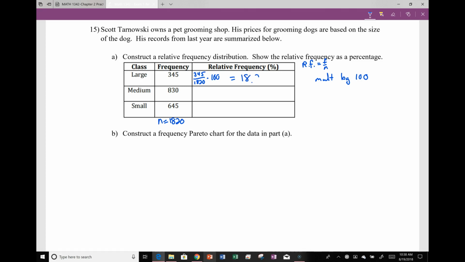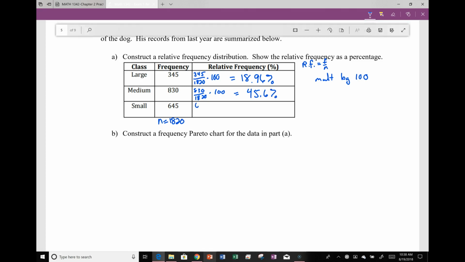And so we're going to get 18.96%. 830 divided by 1820 multiplied by 100 is going to be approximately 45.6%. And 645 divided by 1820 multiplied by 100 is going to be approximately 35.44%.